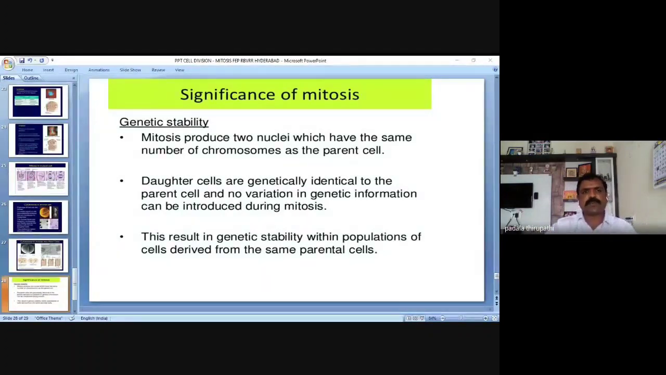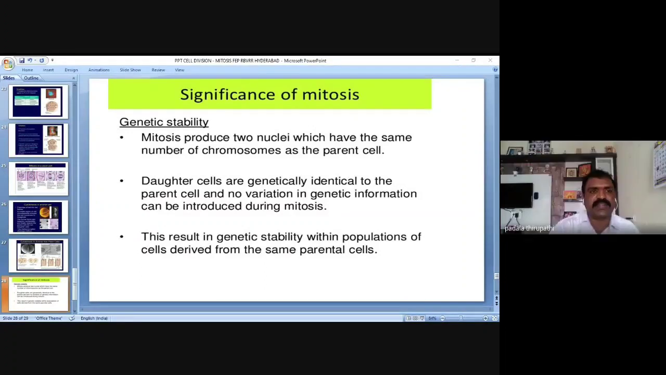So mitosis produces two nuclei which have the same number of chromosomes as the parent cell or mother cell. And daughter cells are genetically identical to the parent cell, and no variation in genetic information can be introduced during mitosis. This results in genetic stability within populations of cells derived from the same parental cell. I hope you clearly understood these three points.